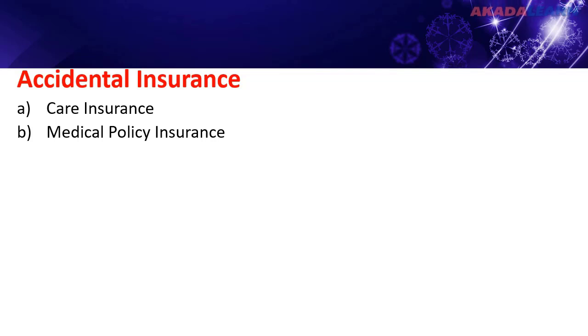Health insurance or medical insurance is a type of insurance that covers the whole or a part of the risks of a person incurring medical expenses. The next is cash in transit insurance. Cash in transit insurance covers against loss due to robbery of cash in transit.